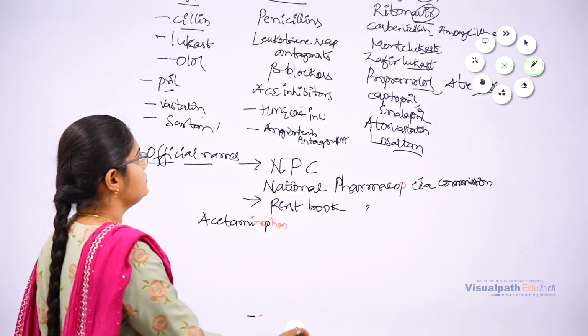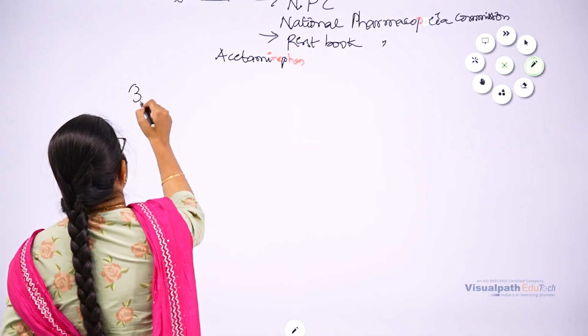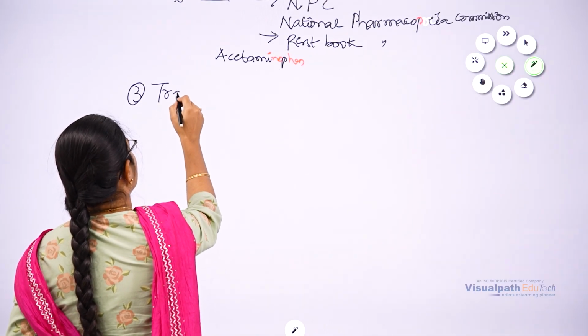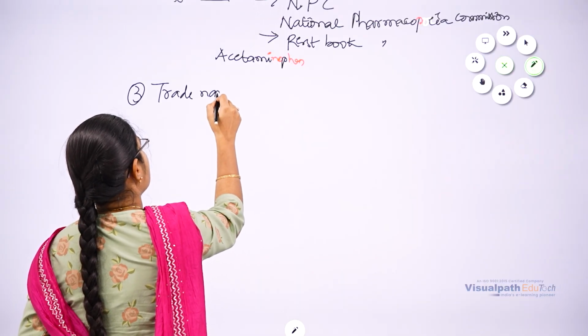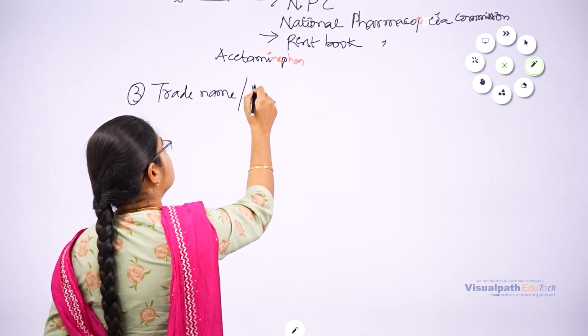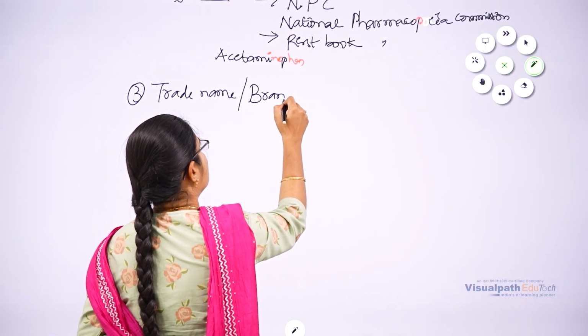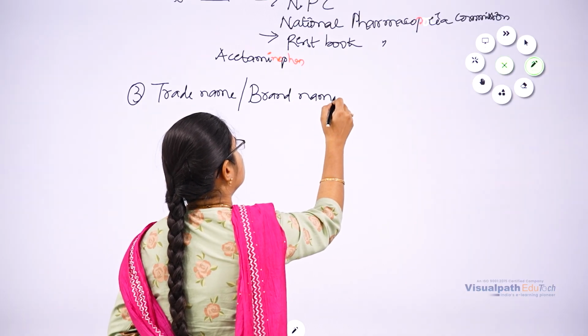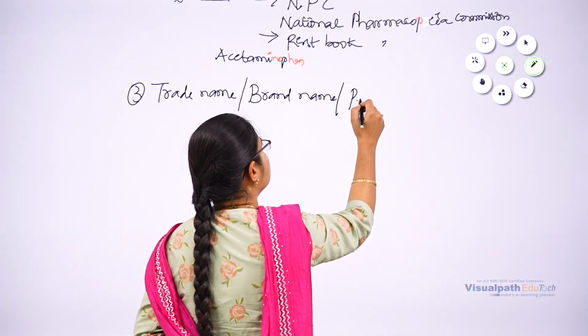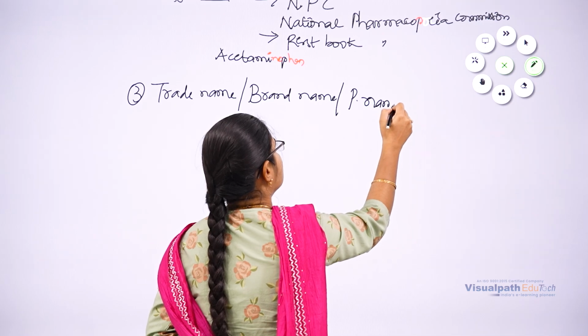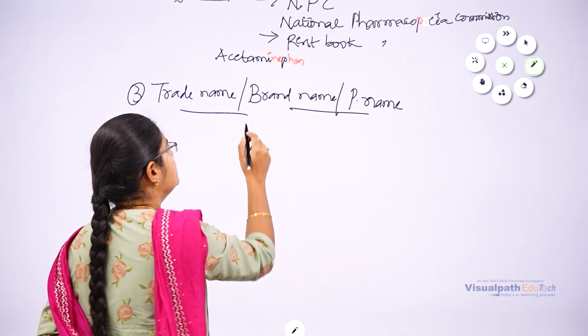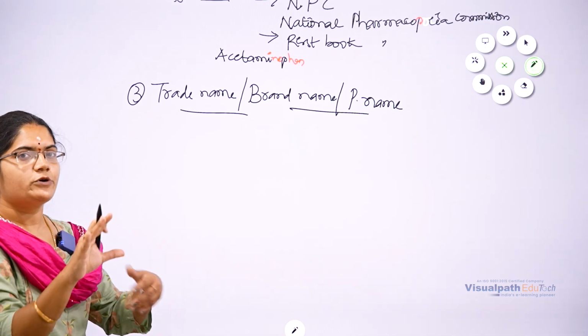Next we come to trade name. The third type of name is the trade name, which is also called brand name or proprietary name. It is a name given to a drug which has some proprietary rights.